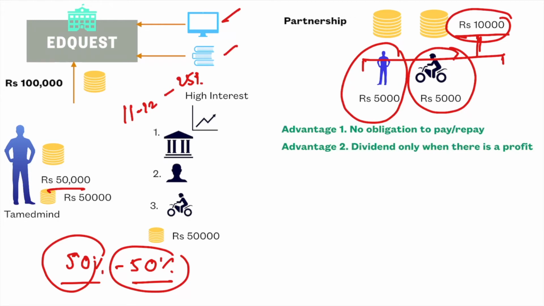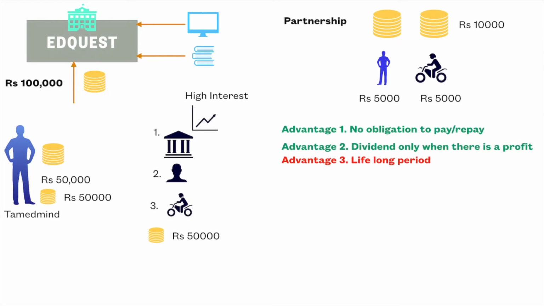Another important aspect which we need to understand in this particular equation, this is the most important advantage. I have earlier explained that I am not going to pay you back for whatsoever reason in future. So maybe 50 years ahead, 100 years ahead, I'm not going to pay you back. So this is very clear.